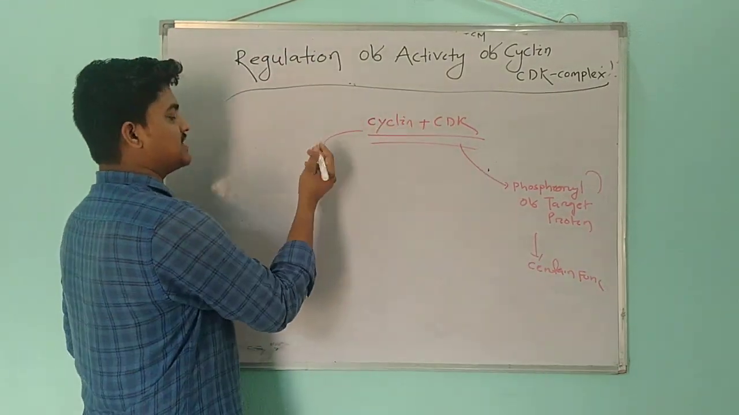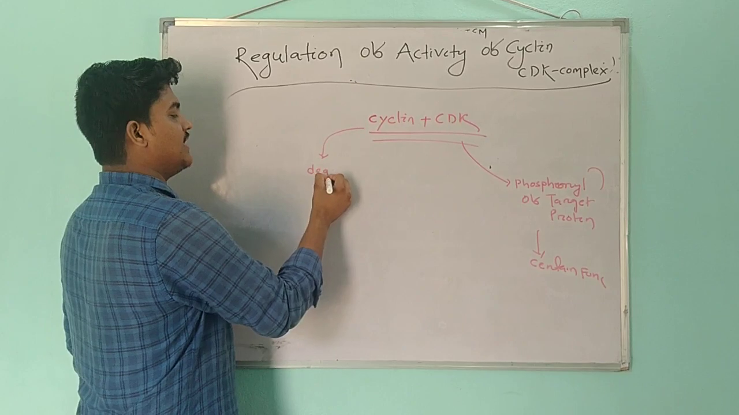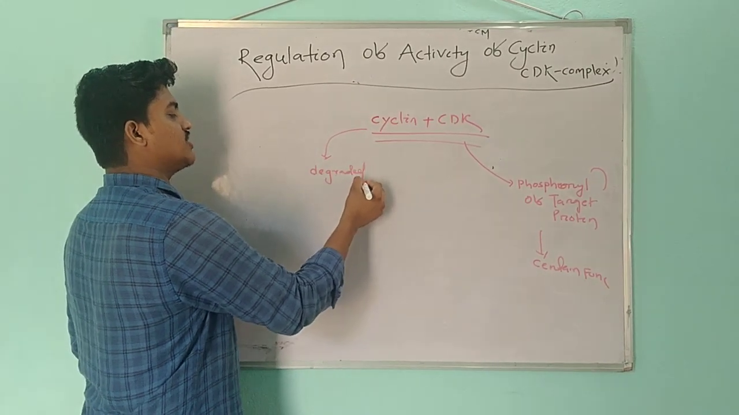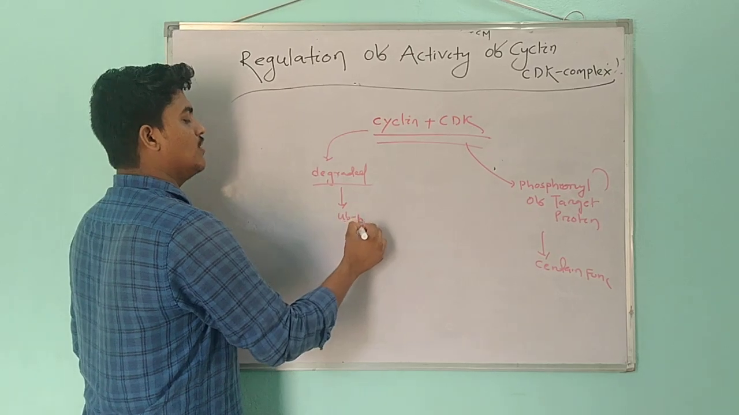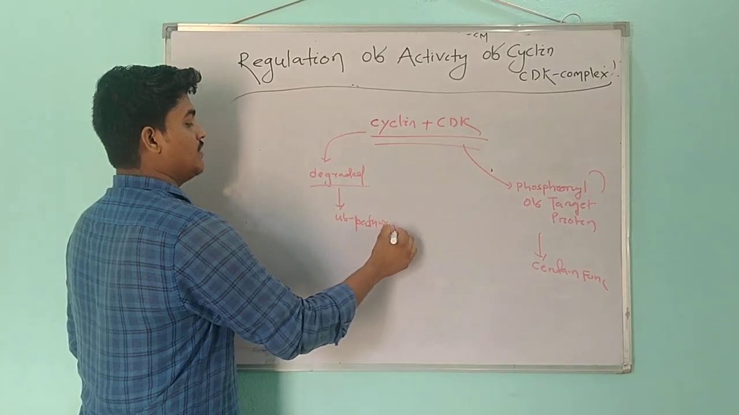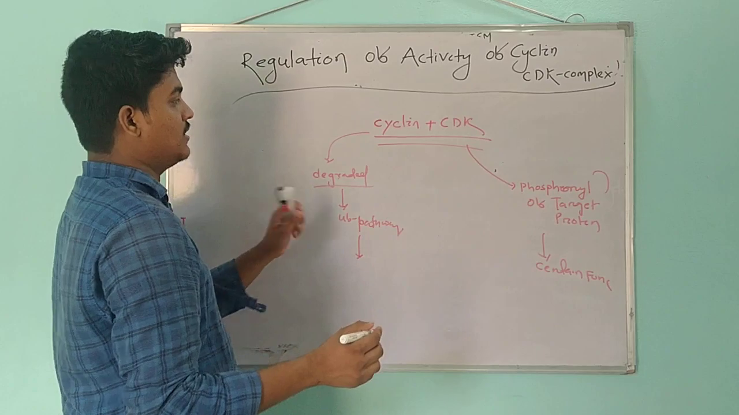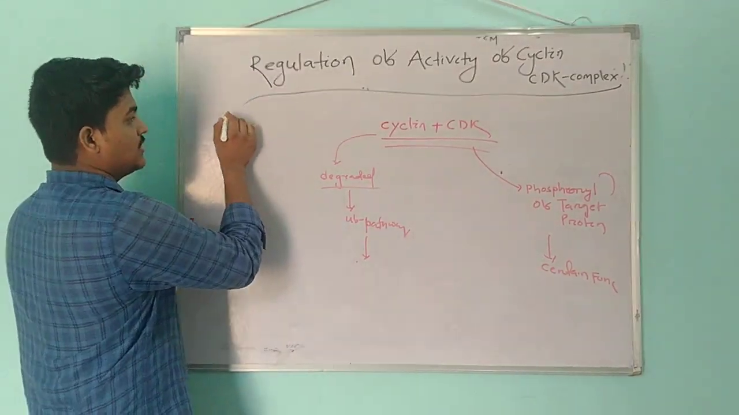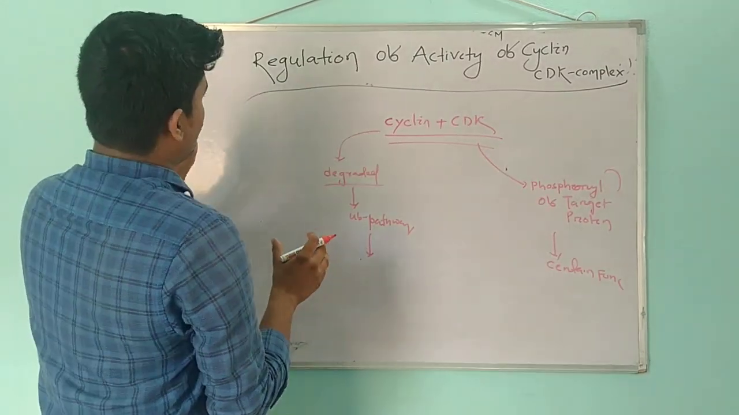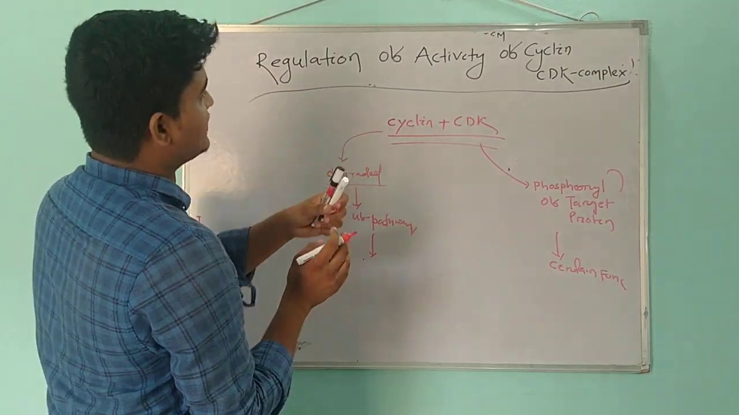Again, when the cyclin is degraded or destroyed, destruction of cyclin by the ubiquitin pathway occurs, and the CDK will again become inactive. So, regulation of activity of the cyclin and CDK complex.